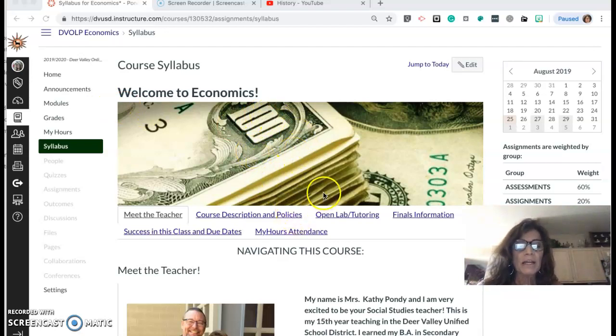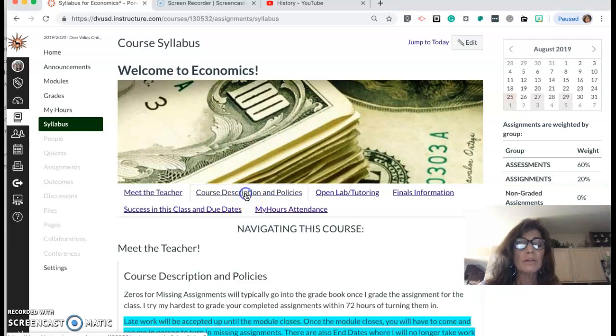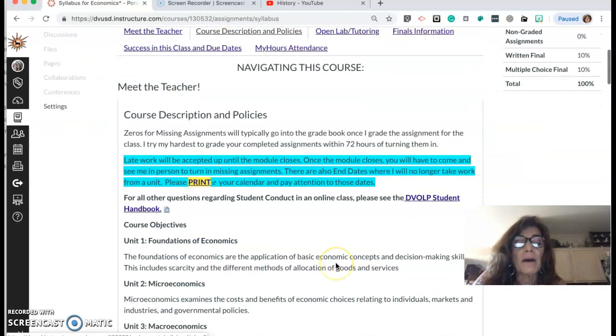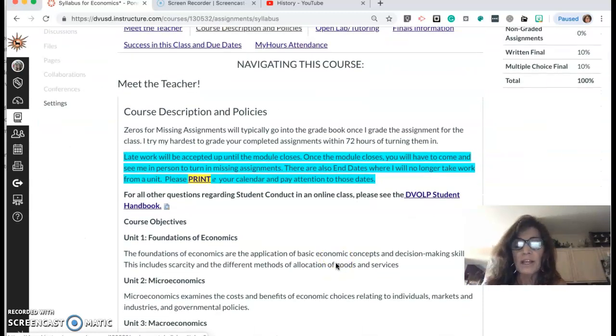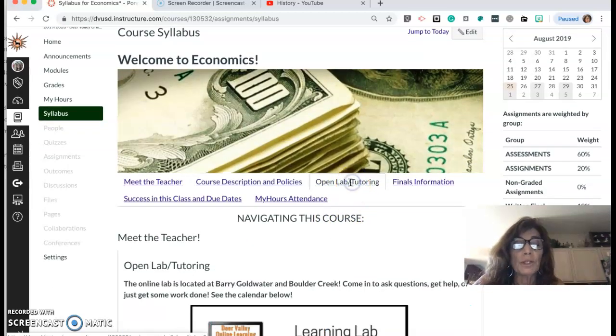So on this home page, you'll see the course description and policies. Take some time to look through that. On this page, you will find the policies related to turning in late work, if that ends up being a situation you find yourself in, policies about how many points things are worth, and what the course requirements are. The next tab is about Open Lab and tutoring.